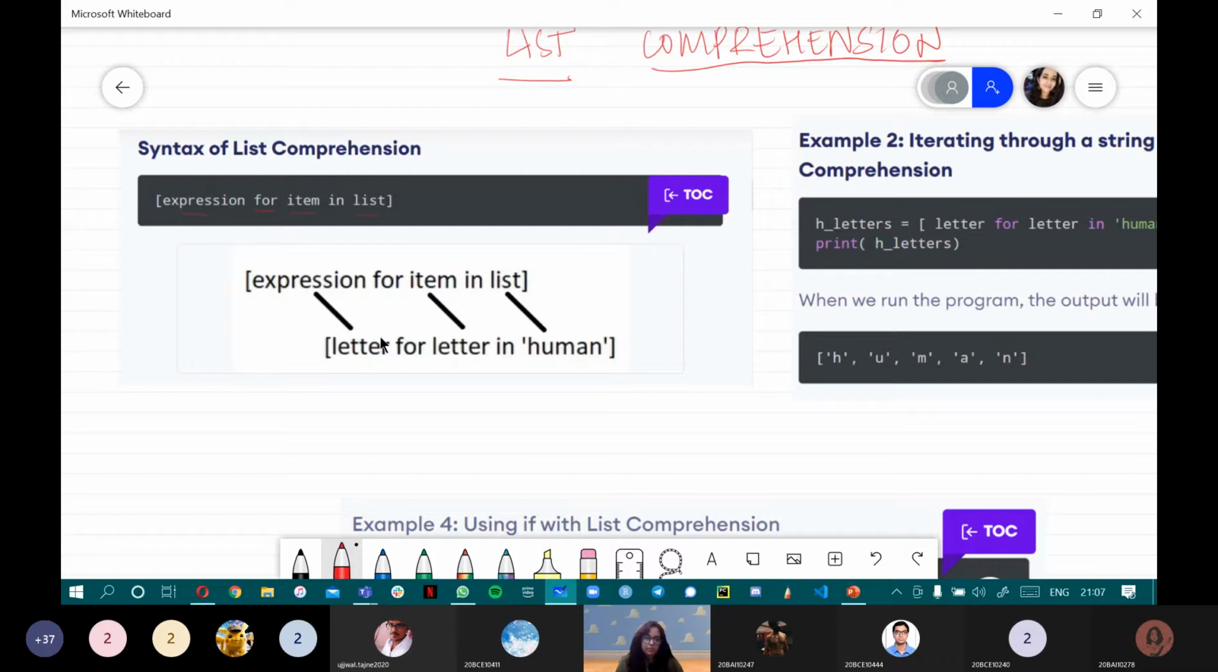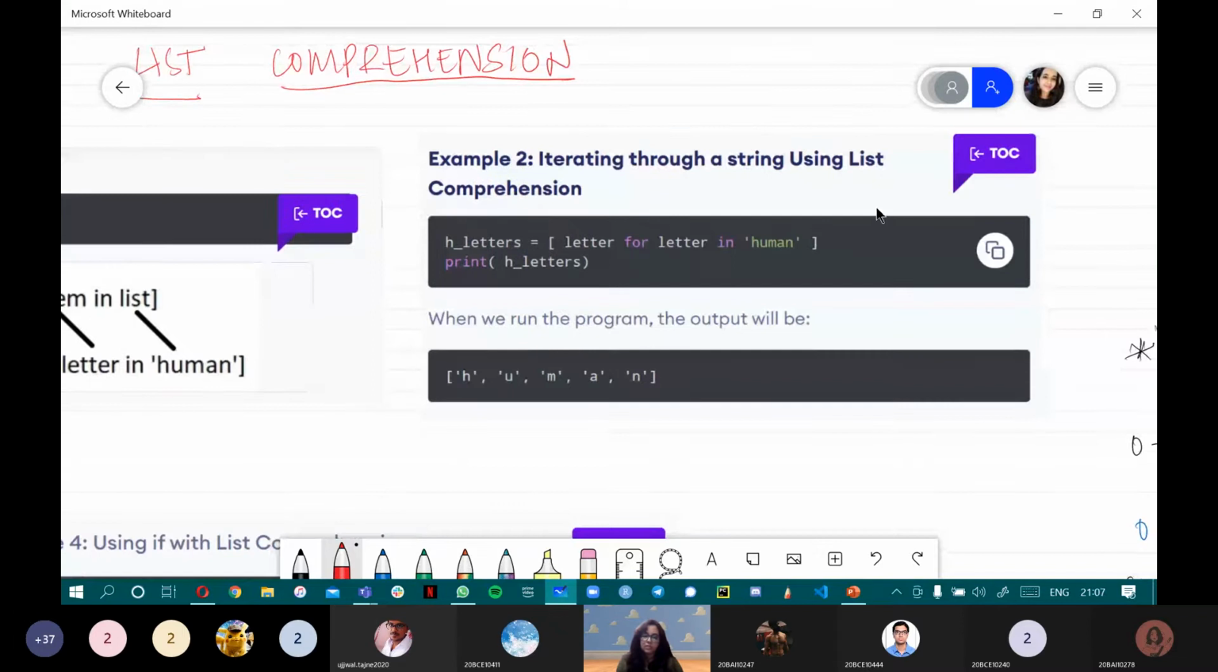So as you can see, this is just a mapping of how the syntax works. Expression for item in list, letter for letter in human. This is how the basic syntax is for the for loop. Now let's take a look at this example over here. This is kind of less complex than what we had just seen.